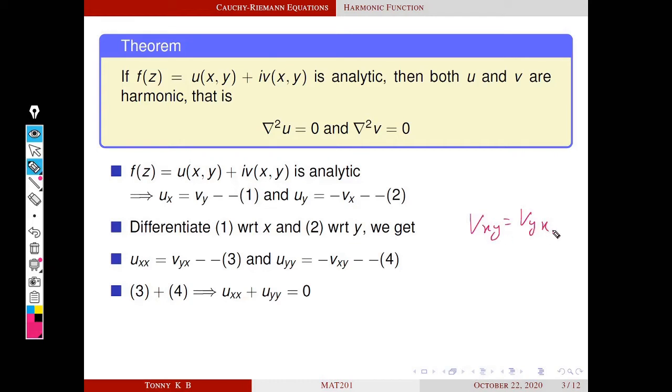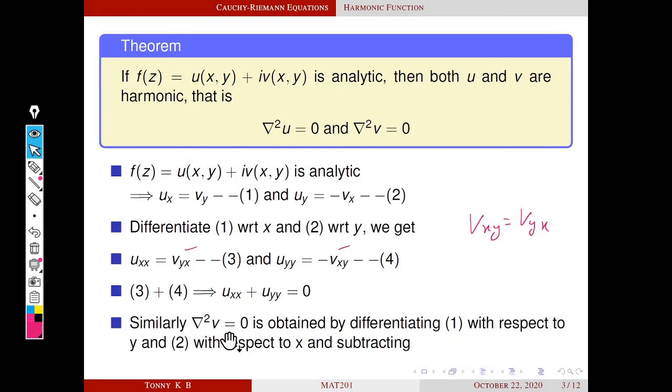Whatever be the order of differentiation, both are same. So these two are same but opposite in sign. So their sum becomes 0. So u is harmonic. Similarly, del square v equal to 0 is obtained by differentiating equation number 1 with respect to y and equation number 2 with respect to x and subtracting.